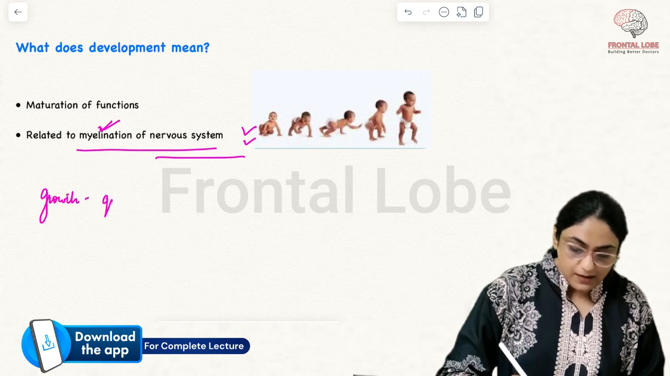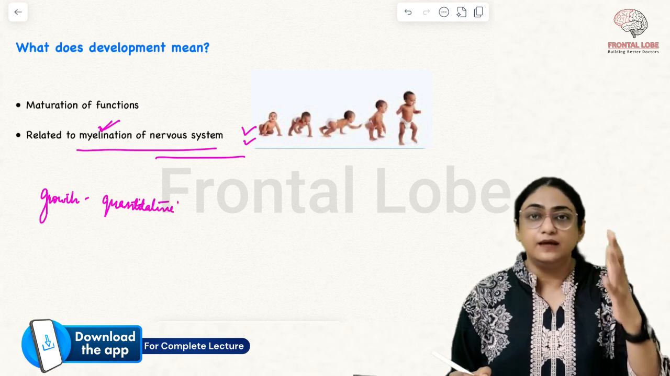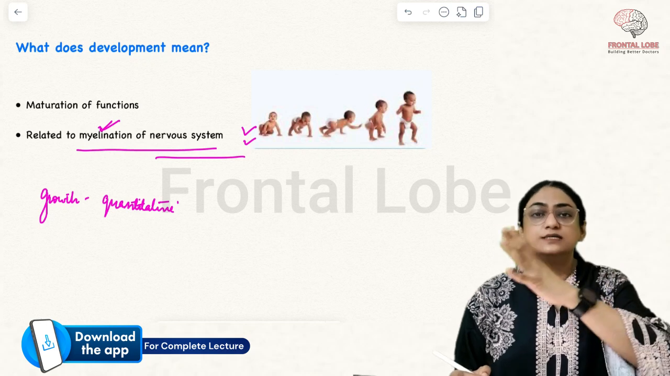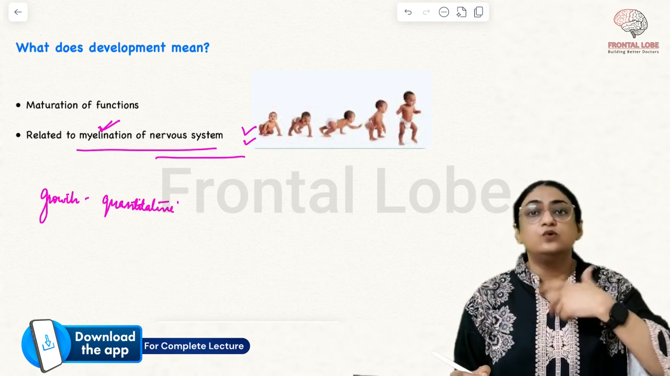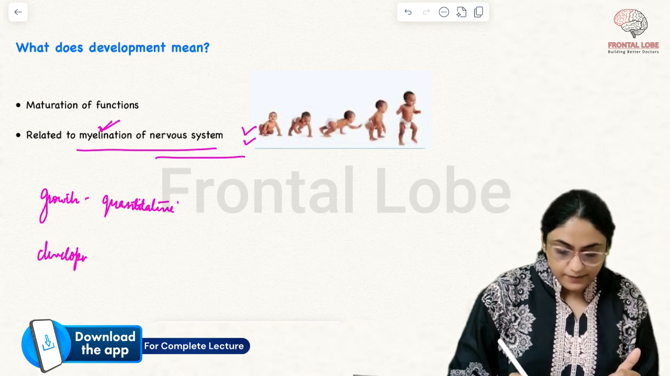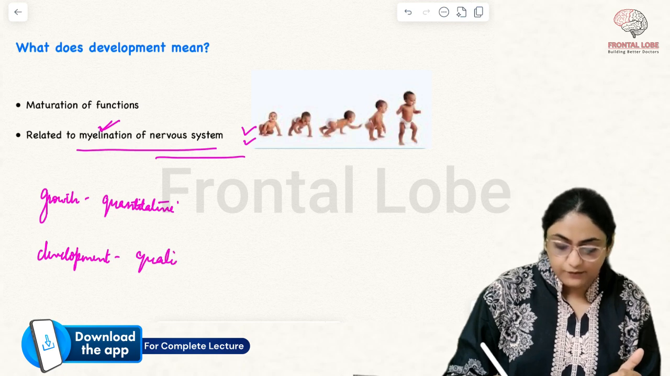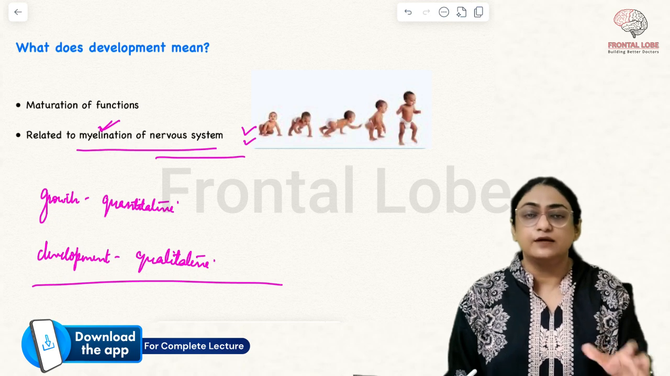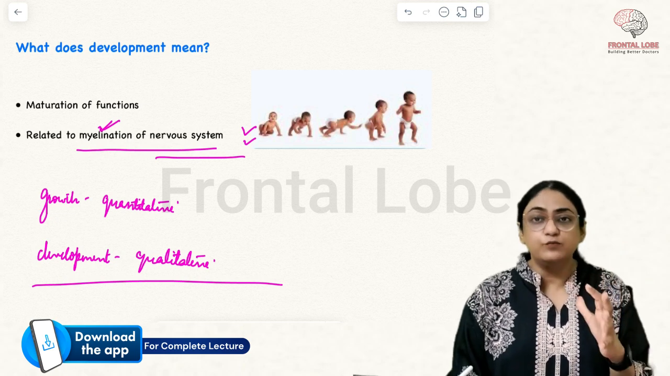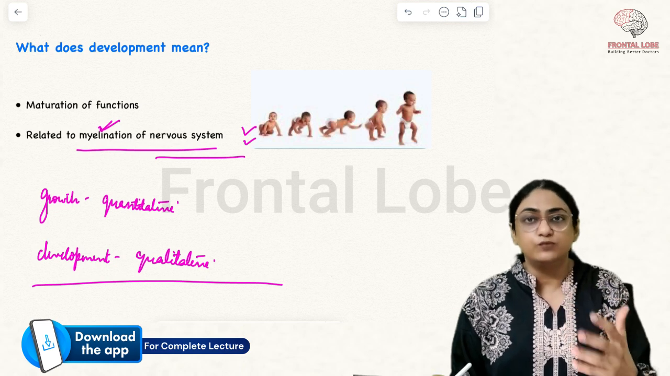Growth is basically a quantitative parameter, right? The quantity is increasing, okay? First 1 kg, 2 kg, 3 kg, 10 kg, 15 kg, the weight is increasing, okay? The quantity is increasing. Development is a qualitative process. That is how it can be understood better. So growth is a quantitative process. Development is a qualitative process.